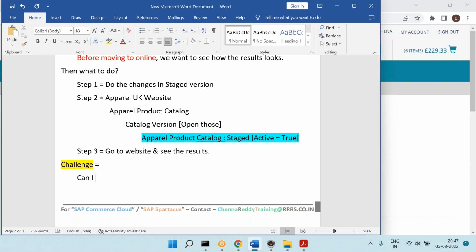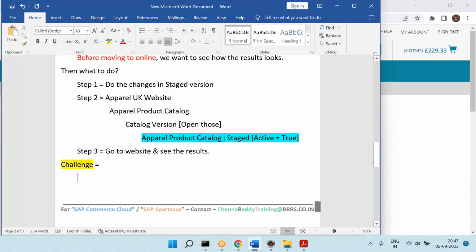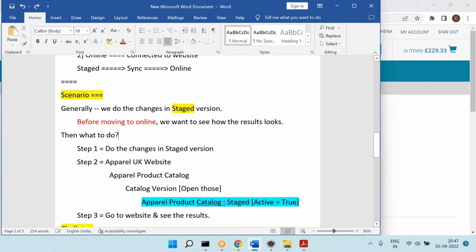No. Let's say this is the production system. Can I do this kind of switching in the production? No, there will be so many other staged changes as well. So you cannot switch like this in the production system. So this is the solution I explained.